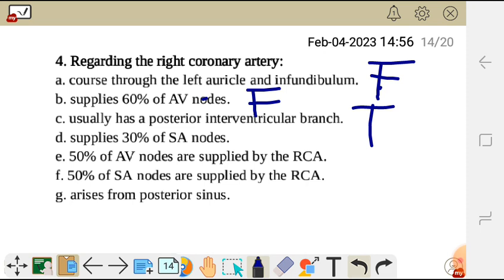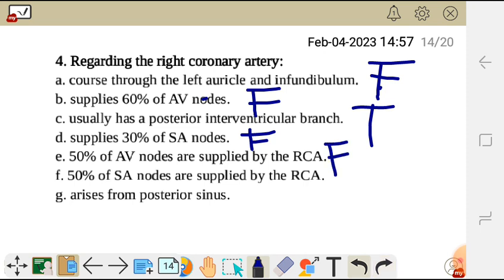Statement number D in relation to the right coronary artery is false because the right coronary artery supplies 60% of the SA node, not 30. Then E, 50% of AV nodes are supplied by the right coronary artery. This is false because it is about 80%, not 50%. So 50% is wrong. So that is false.